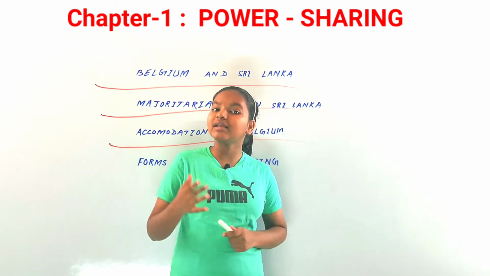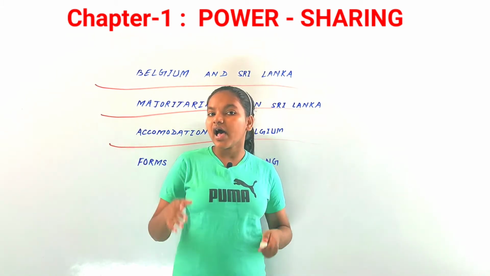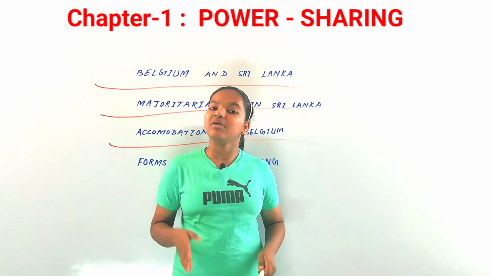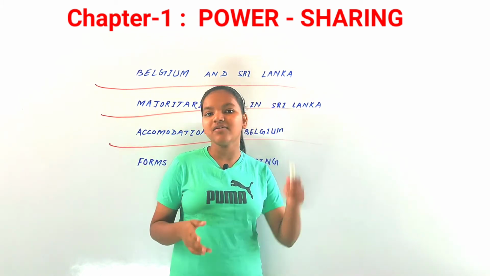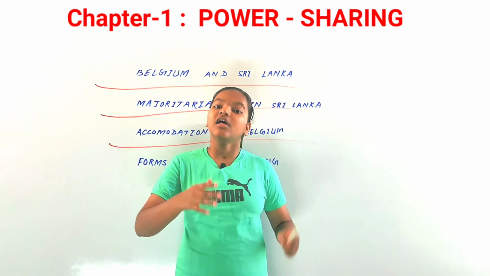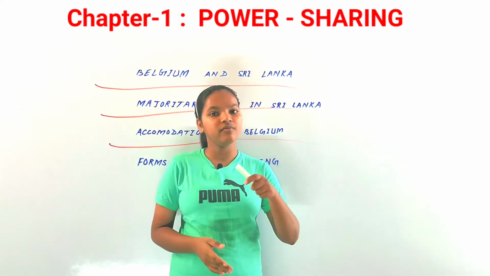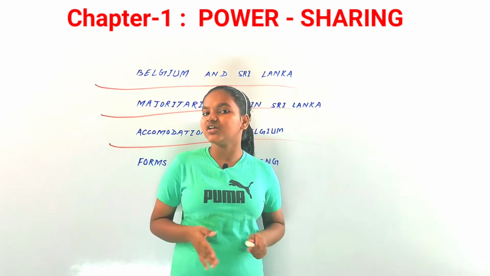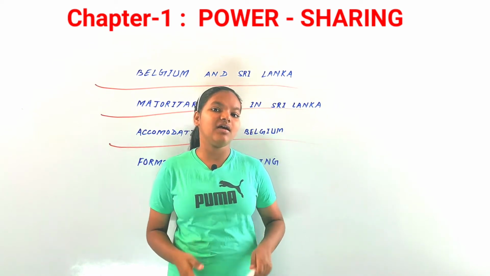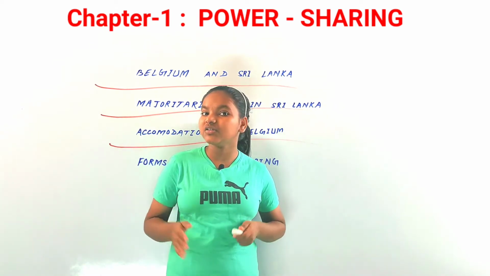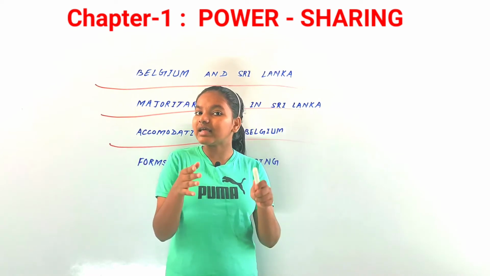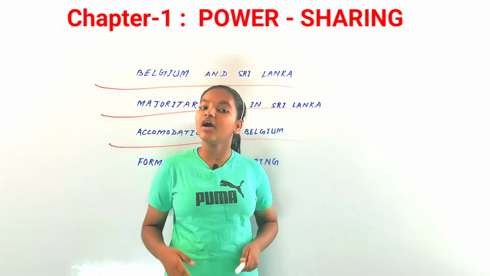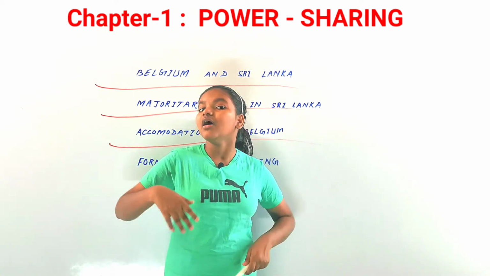Now in Sri Lanka, what happened was that there was a civil war as those Tamil leaders were demanding a Tamil Eelam. Now Tamil Eelam in the Tamil language means state. So they were demanding a state, and it led to a situation of civil war, and we just saw what happened there. So you could say that in Belgium the situation was different. Now they took a method of power sharing, that is power was shared among different groups so that there wouldn't be any kind of dominance of the majority over the minority in the country, and that was a very good part indeed.